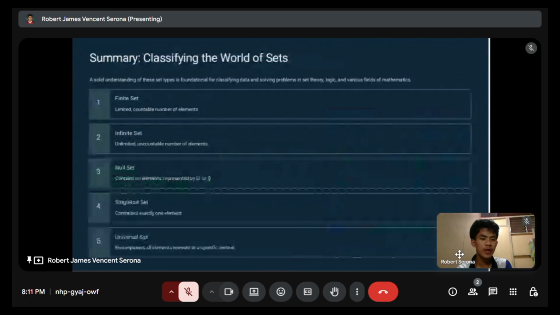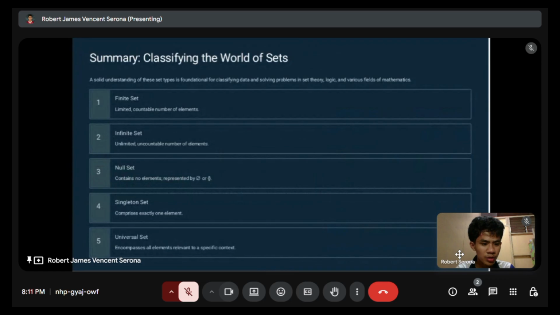Before we end our discussions, let's have a summary. Classifying the world of sets. A solid understanding of the types of sets is foundational for classifying data and solving problems in set theory, logic, and various fields of mathematics. Number one, finite set, a limited countable number of elements.